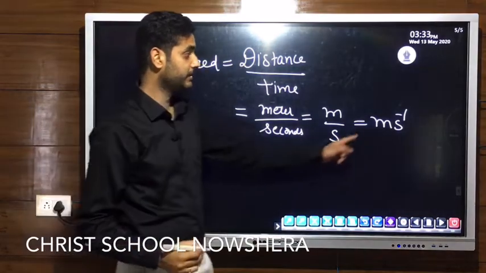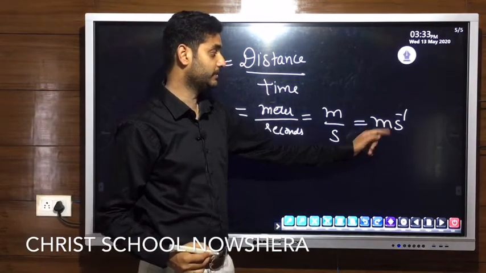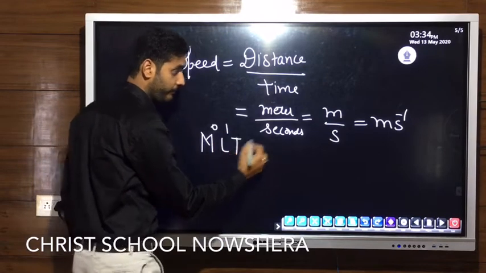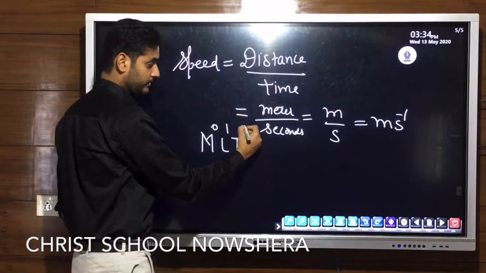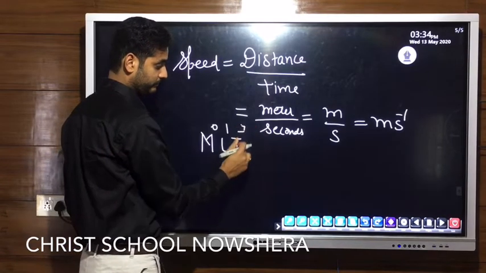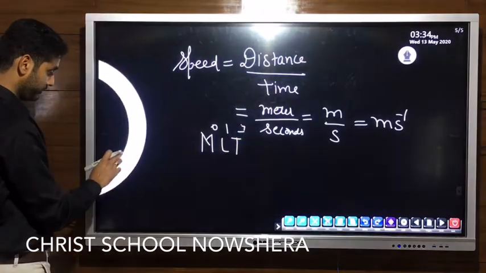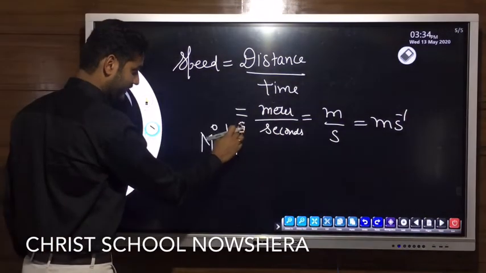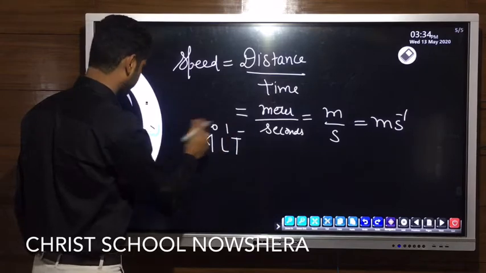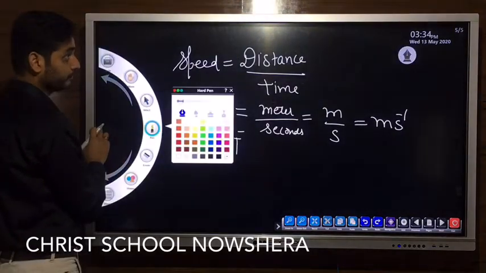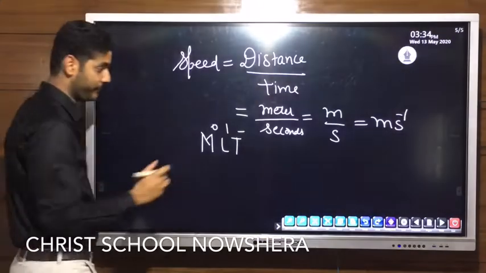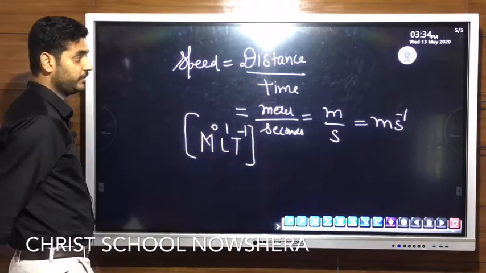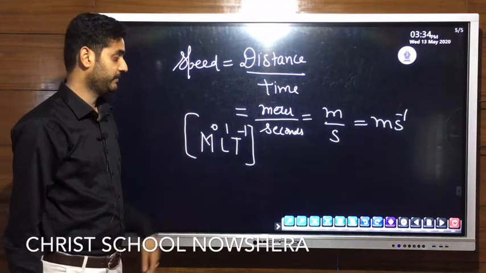How many times does length appear? One time. We write L1 and time minus 1. This will be the dimension of speed.